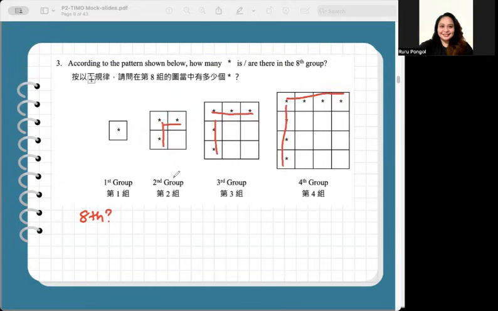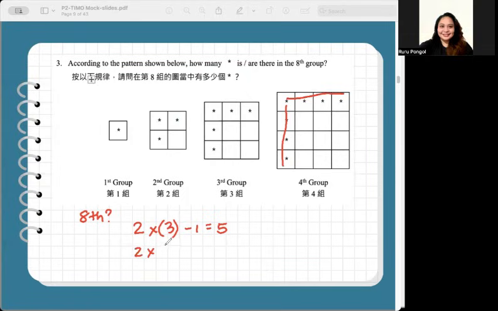This gives the formula that you double the number of the group, then minus 1, and you'll get the number of asterisks or stars. So for the third group, number 3, 2 times 3 is 6, minus 1, 5. There are 1, 2, 3, 4, 5 stars. So our formula works. Let's try to apply this to our fourth group.